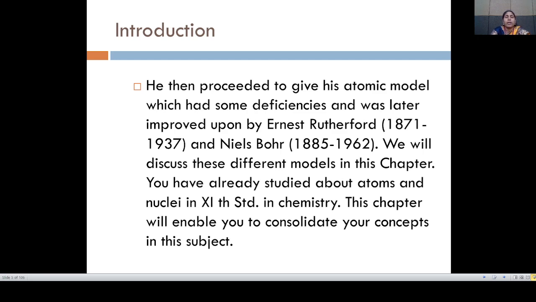So these two scientists, Rutherford and Bohr, will be discussed with their different models in this chapter.